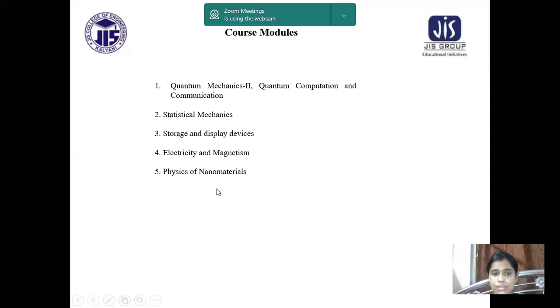These are the course modules: quantum mechanics 2, quantum computation, communication, statistical mechanics, electricity, magnetism, physics of nanomaterials. So these are the names of the chapters which we have to discuss elaborately. Here, storage and display device is totally related with your core subject. Electricity and magnetism has 4 sub-modules, and physics of nanomatter is also there. We'll discuss it. So this is about the total course module. So let's start today's lecture.